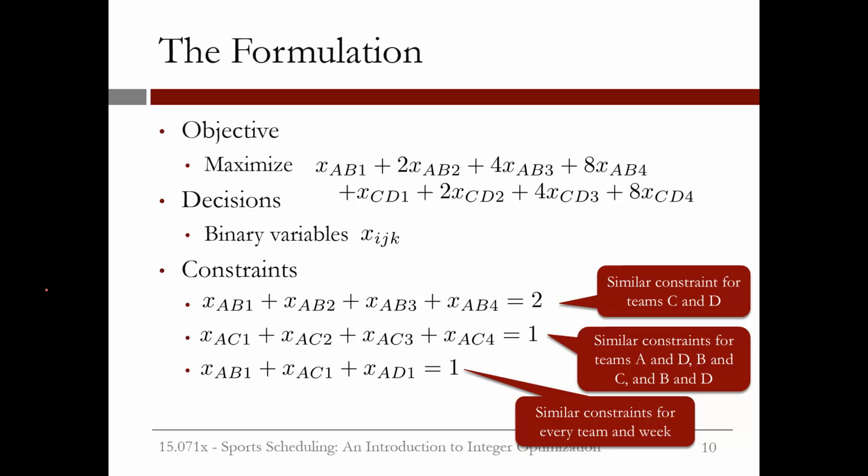Then if team AB plays in week 3, we'll add 4 to our objective. If they play in week 1, that will only add 1 to our objective. If they don't play in a week, that term will be 0 and will not contribute to the objective. Now that we've set up our problem, we're ready to solve it. In the next video, we'll set up and solve our problem in LibreOffice.